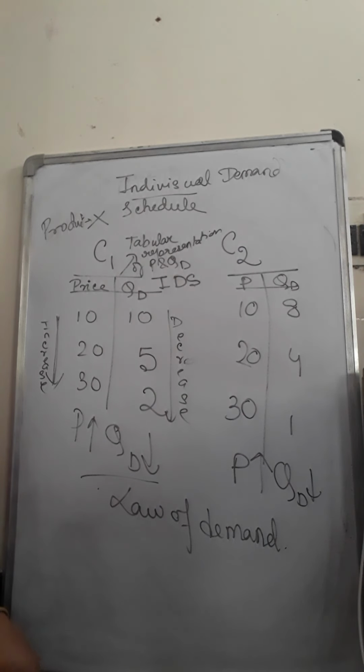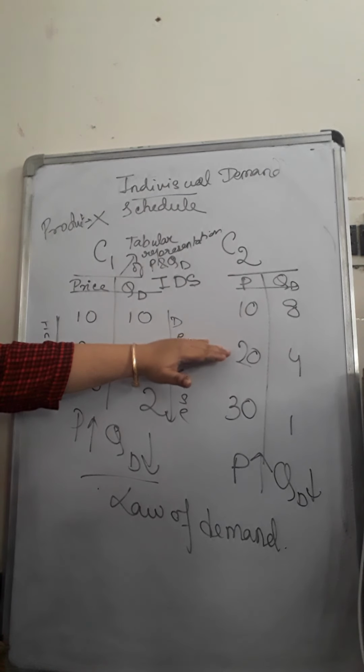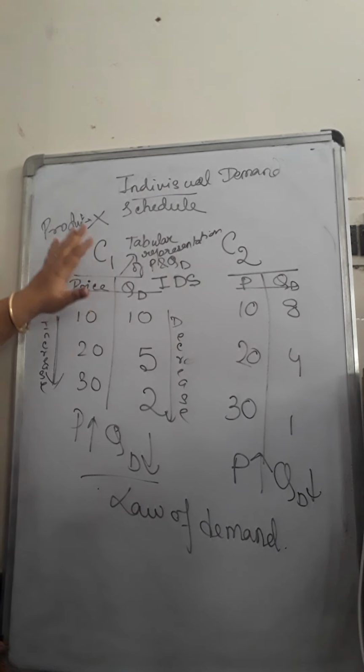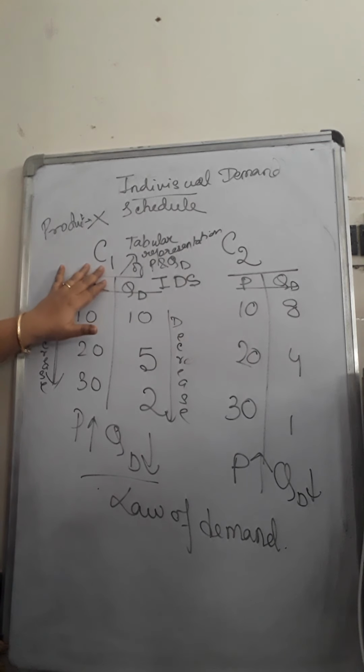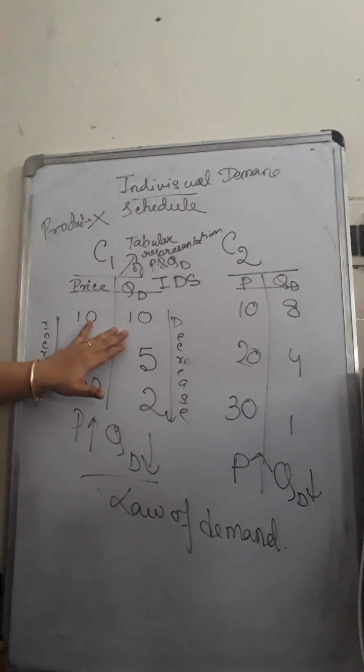Why does this happen? Because each consumer, although they behave in the same manner, decreases quantity demanded with a price rise. That is why we call it the law of demand, universally true. But consumers are not identical in every respect. Suppose consumer 1 has a higher income. So even when the price is 10, the lowest, consumer 1, since he is backed up by high purchasing power, his income facilitates, he will buy more.